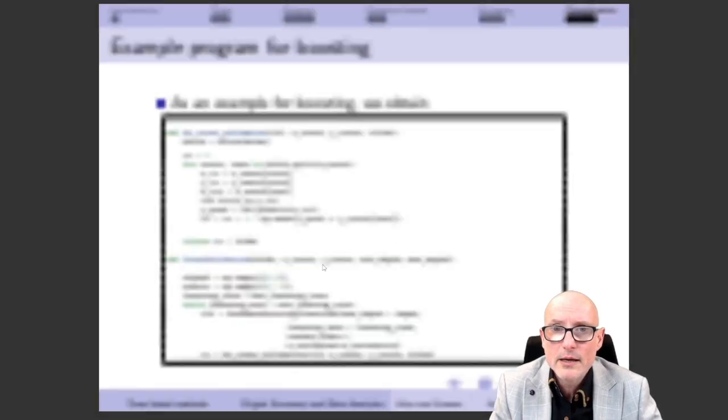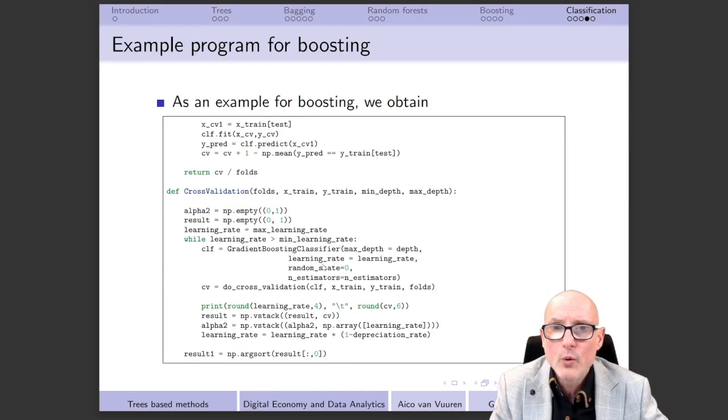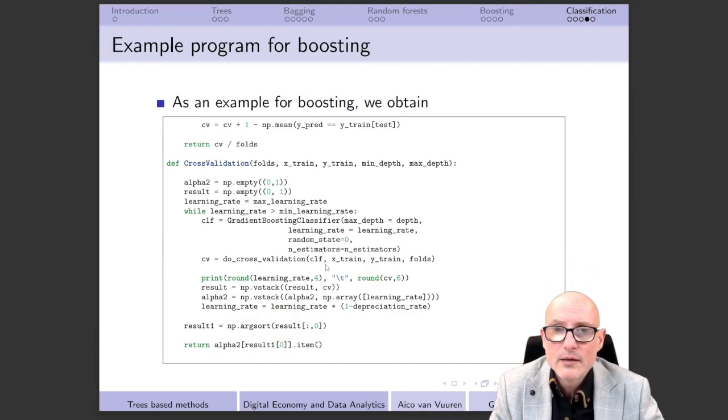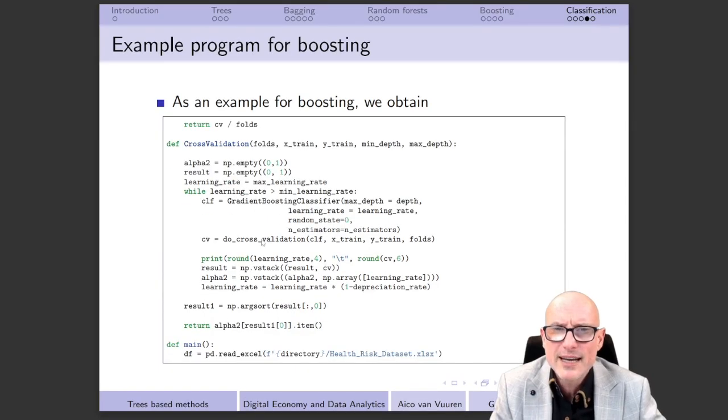And then in addition to that, we also have to change this particular line. We should not use gradient boosting regressor, of course, but here we should use a gradient boosting classifier instead. And then the rest of this function is exactly identical to what we have seen before.